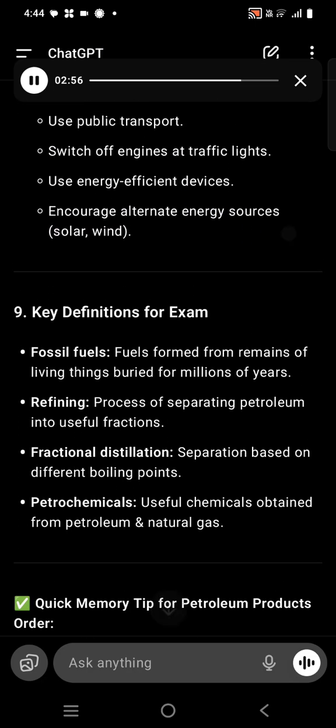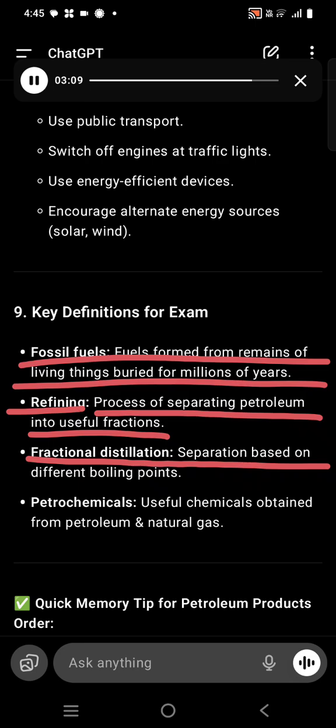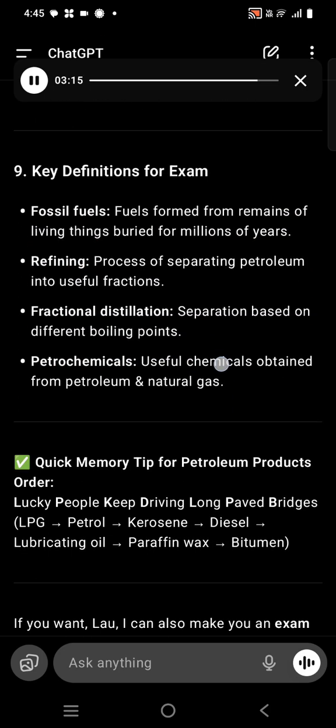9. Key definitions for exam. Fossil fuels: fuels formed from remains of living things buried for millions of years. Refining: process of separating petroleum into useful fractions. Fractional distillation: separation based on different boiling points. Petrochemicals: useful chemicals obtained from petroleum and natural gas.